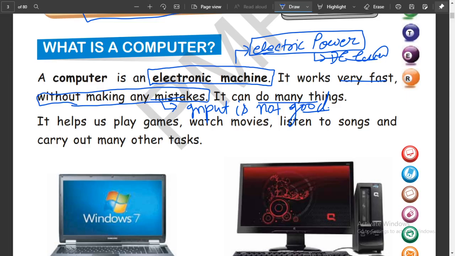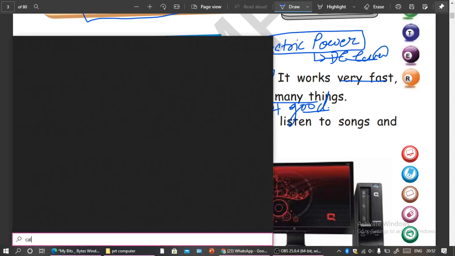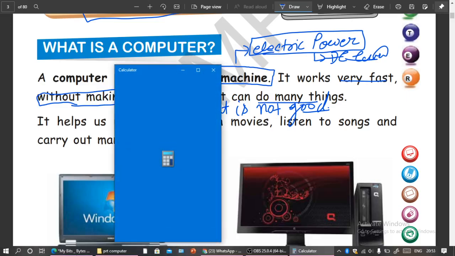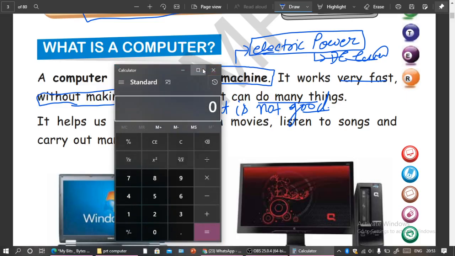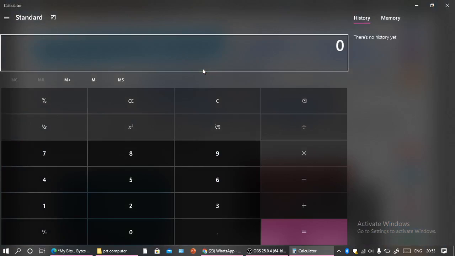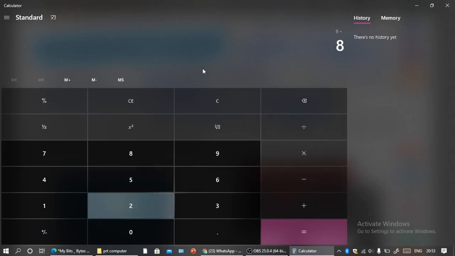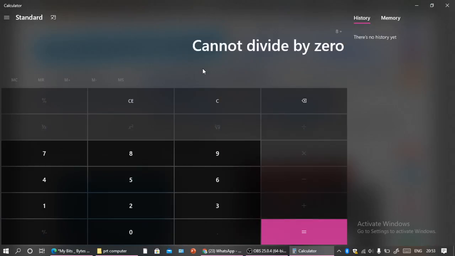I will show it to you with a calculator. Here I am opening my calculator. I think you are able to see it. Now I am writing 8 divided by 0. As you can see, the output is "cannot divide by 0".